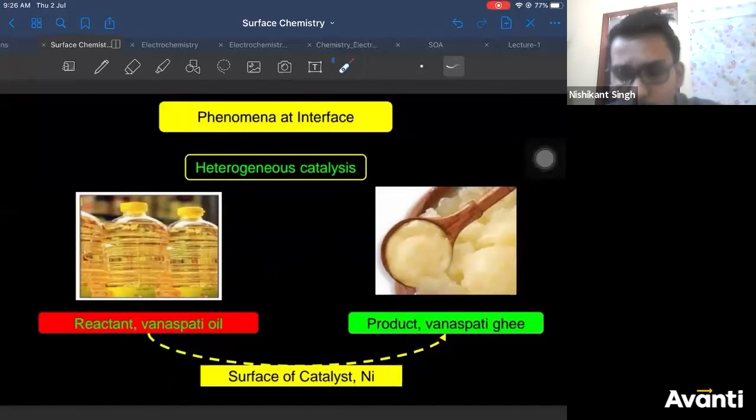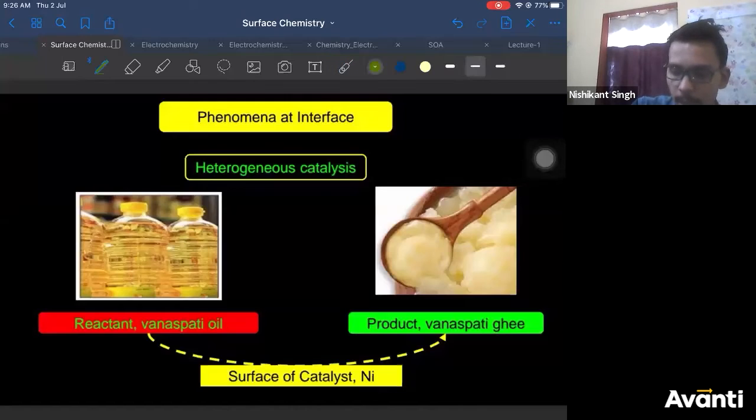Next example, all of you know this process also: hydrogenation of vanaspati oil to vanaspati ghee, or hydrogenation of oil to ghee. You have already done this in organic chemistry. All these molecules have unsaturation.